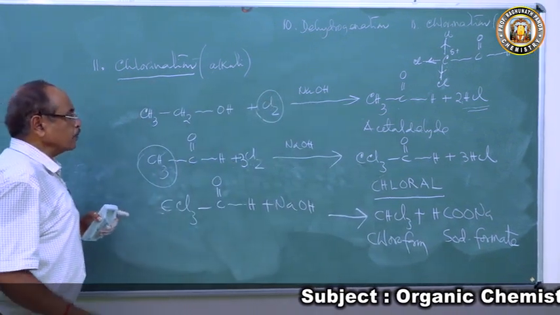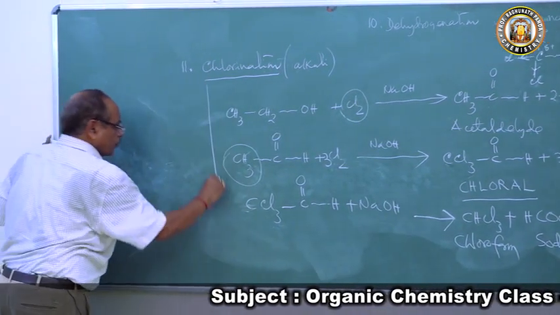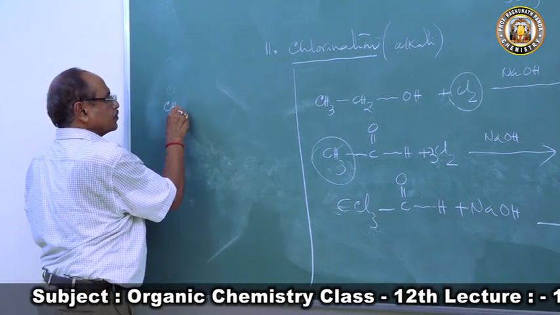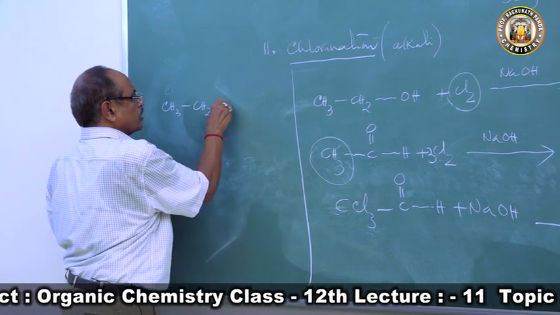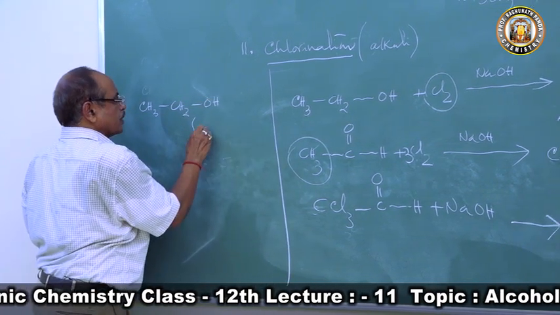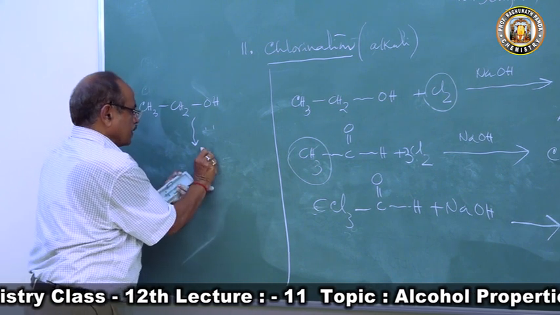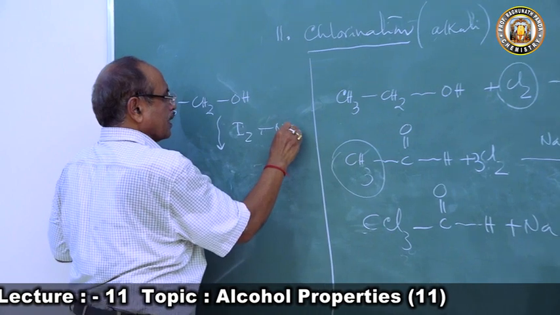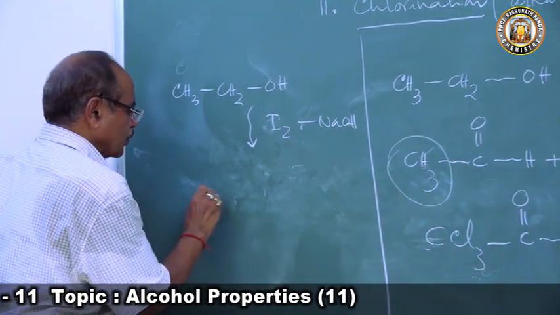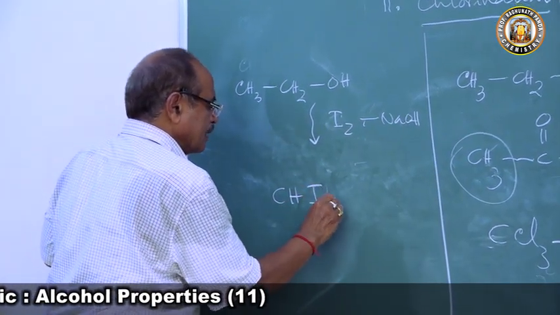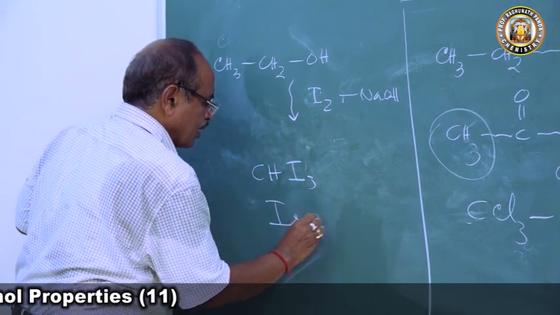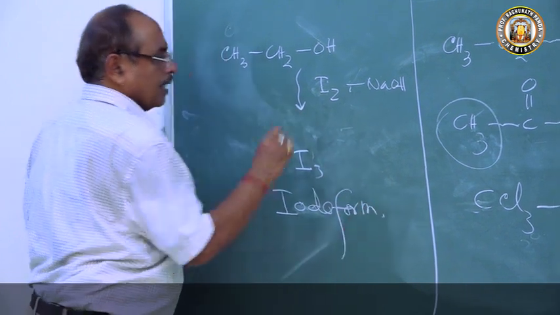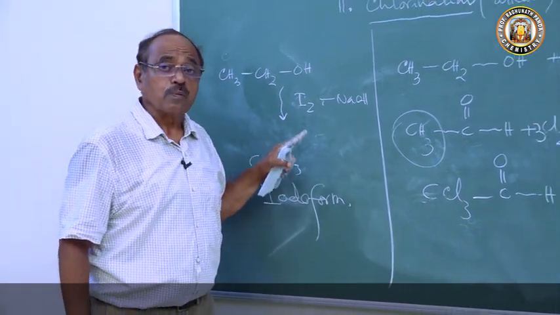This reaction: if you take iodine, suppose in presence of chlorine, we take iodine. If you take CH3CH2OH, ethyl alcohol, and treat this with iodine in presence of sodium hydroxide, then whatever the last product will be is CHI3. What is this? Iodoform. What is iodoform? A yellow solid. This is called the iodoform test.